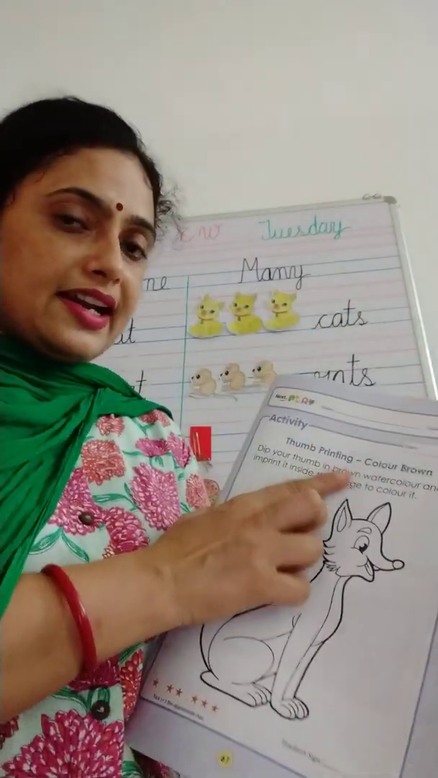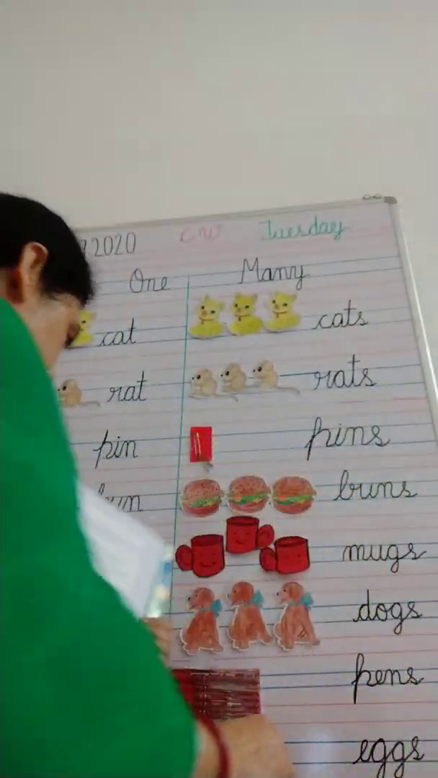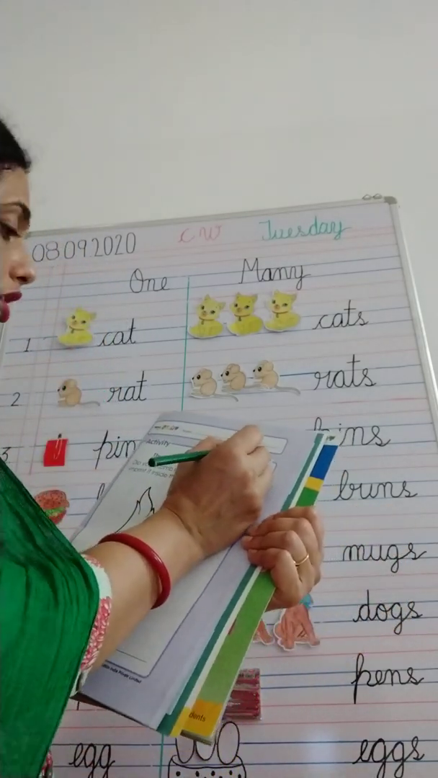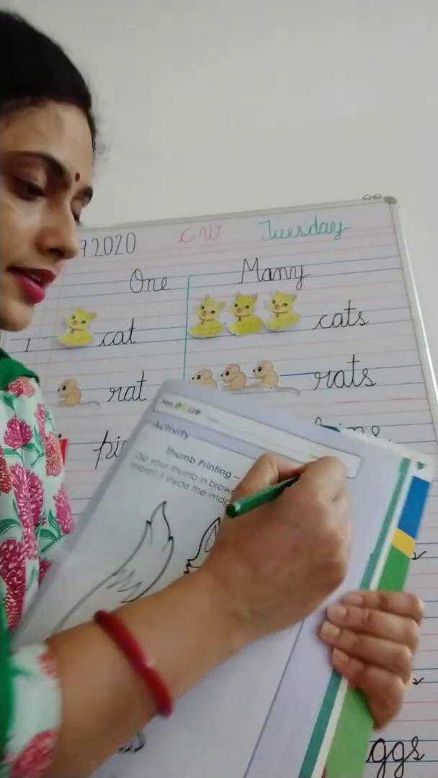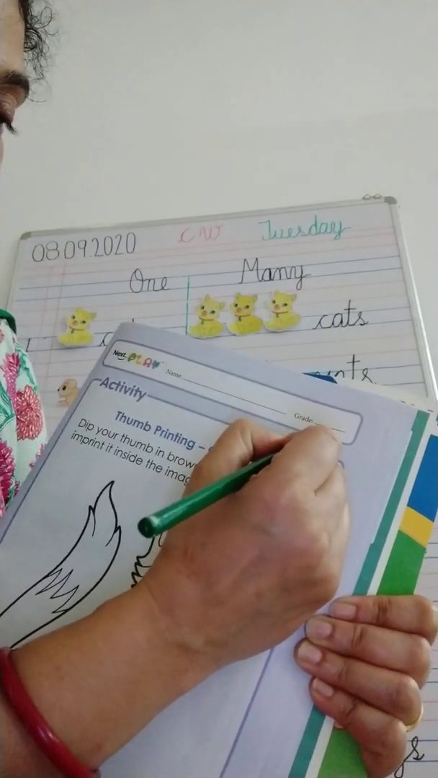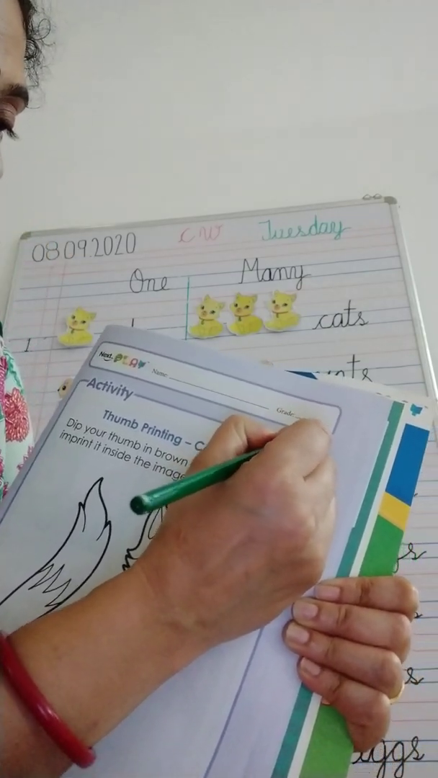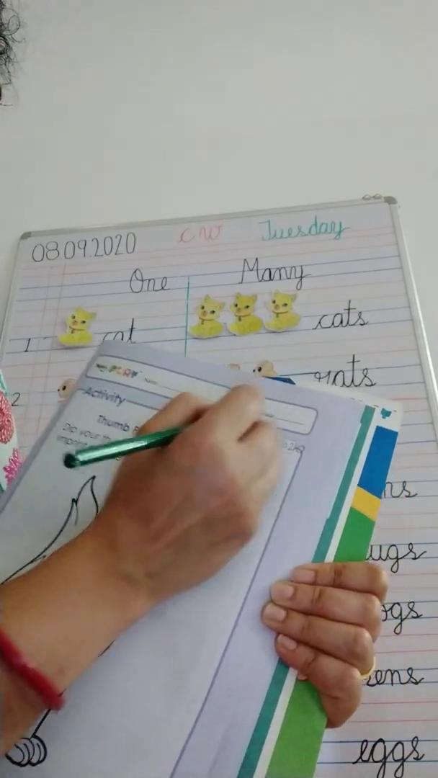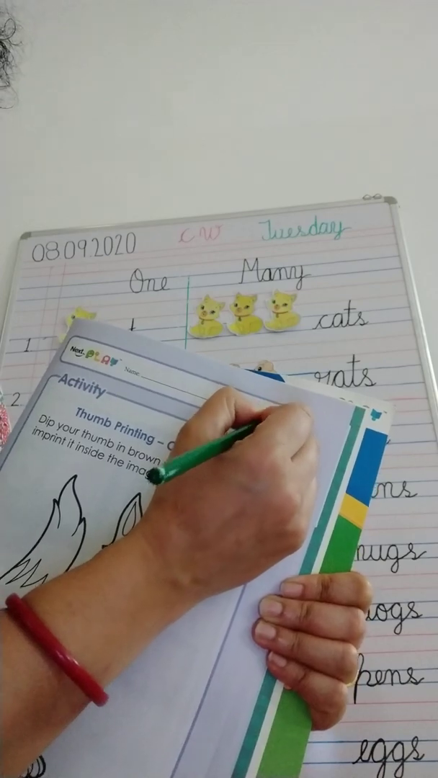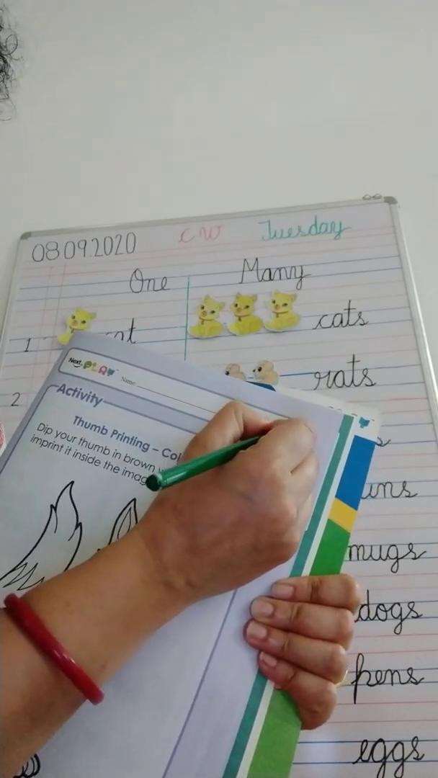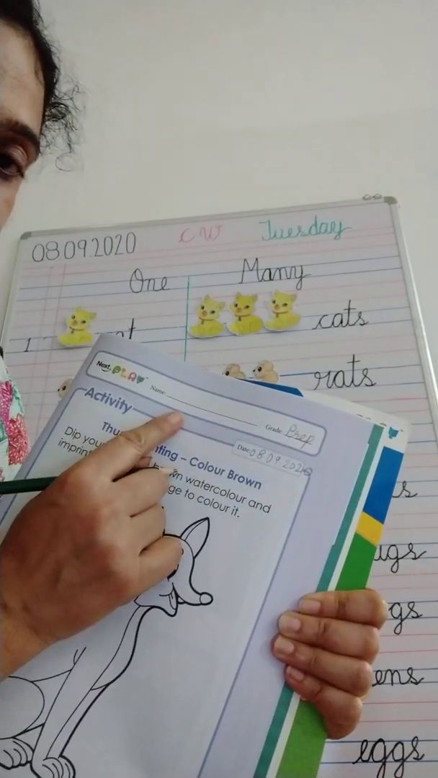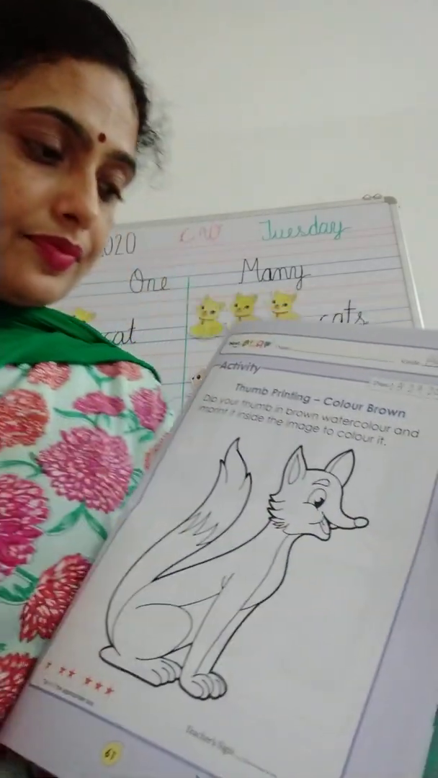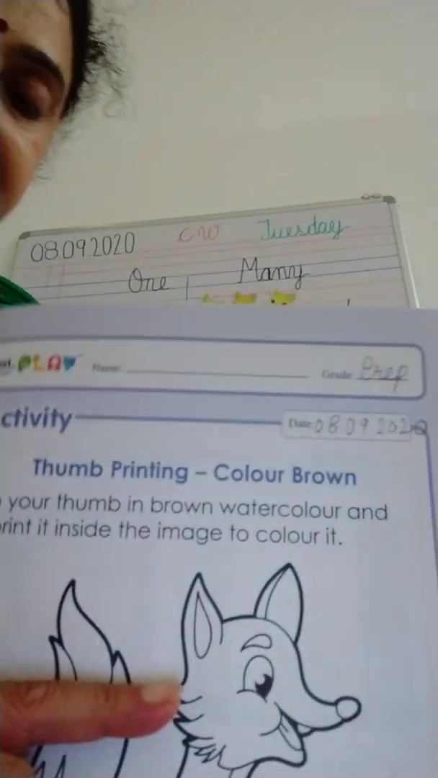Okay, now first we have to write down today's date. So what is today's date? Today is 8th September 2020. Okay, grade is prep and you will write down your name here. Now let's read the instructions. Okay, just read it.